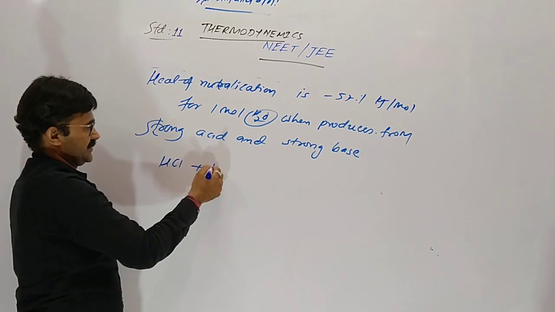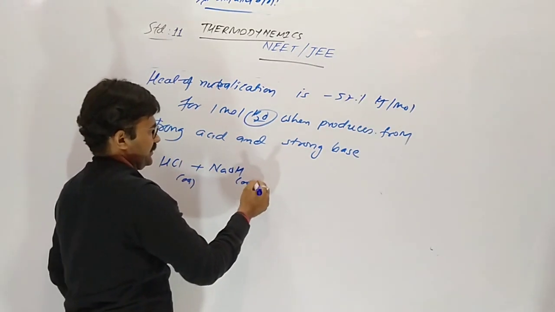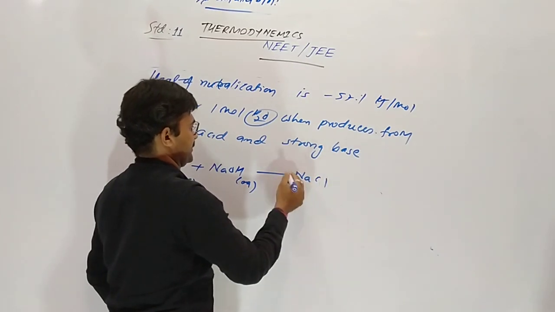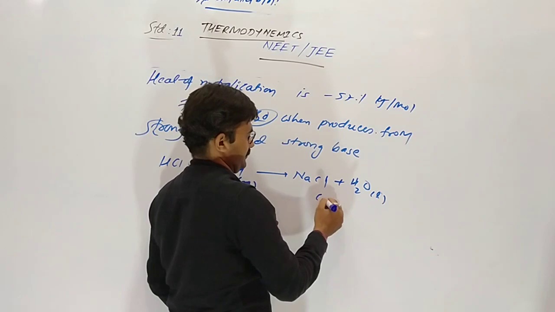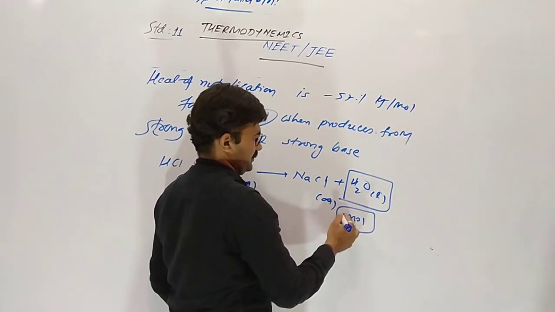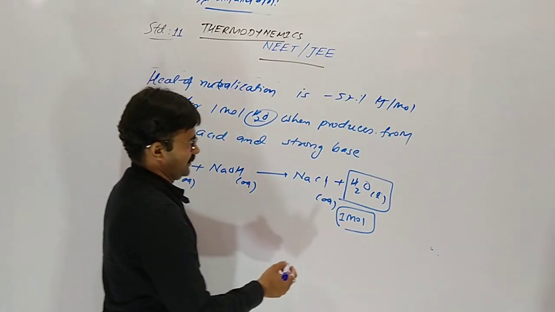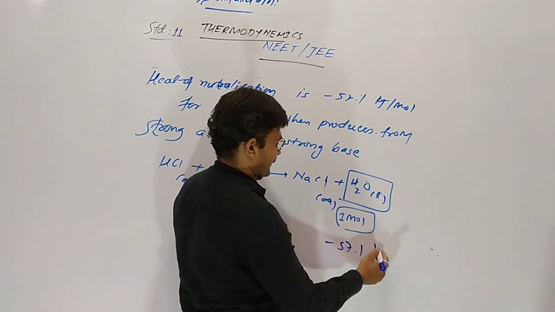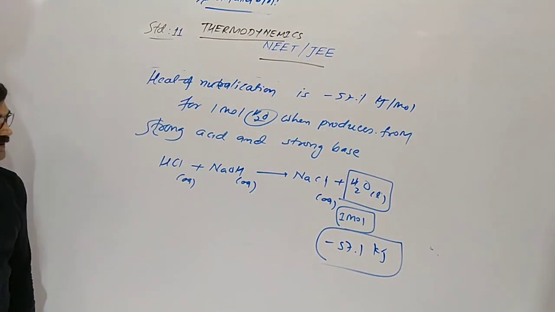Whenever 1 mole HCl and 1 mole sodium hydroxide react with each other, it gives NaCl and water. So whenever 1 mole water forms, heat liberated is 57 kilojoule. This is neutralization enthalpy.